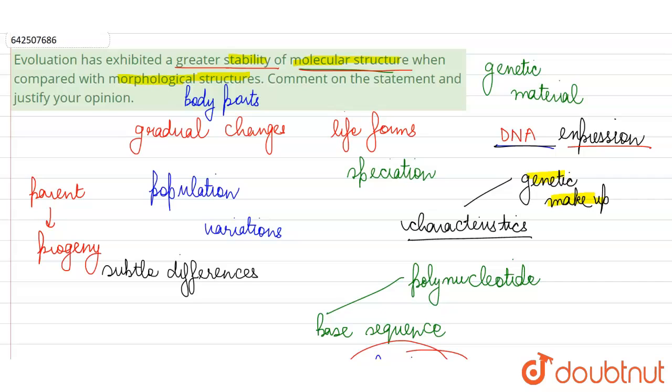And if this DNA is very mutable, it changes very rapidly, then the characteristics of parent are not going to be efficiently passed on to the progeny. So we can say that this statement is absolutely true. The stability of molecular structures remains preserved more so than the morphological structures during the course of evolution.